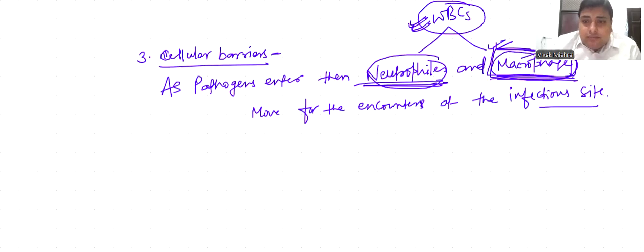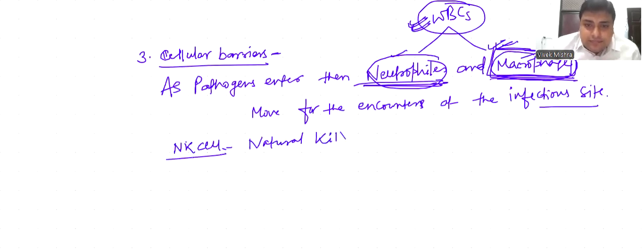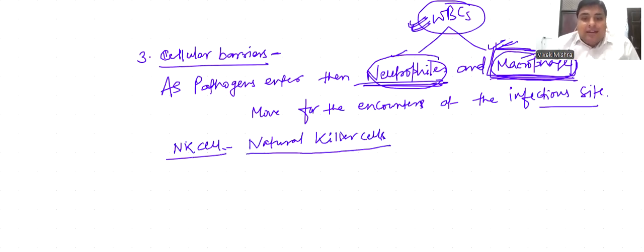Along with neutrophil and macrophage, another cell is the NK cell. The name is natural killer cell. This is a type of granular lymphocyte which mainly